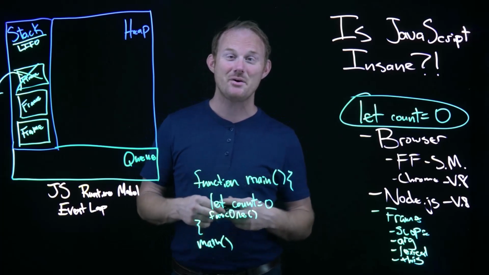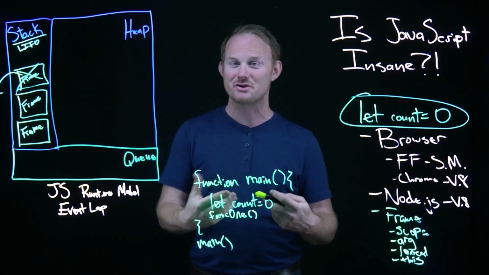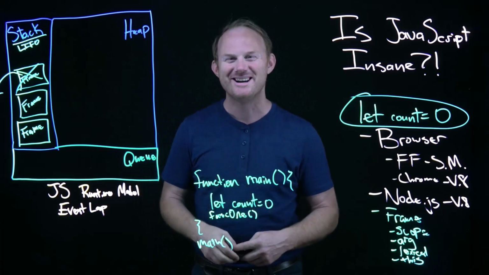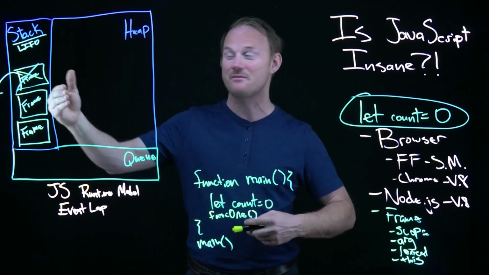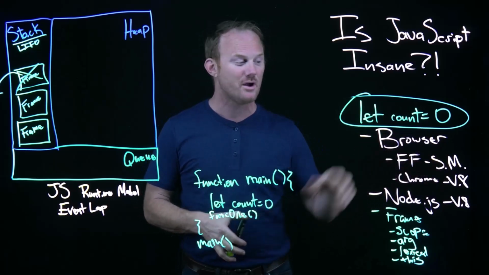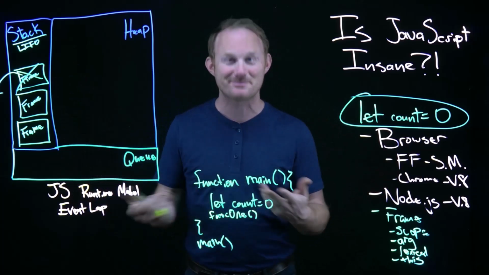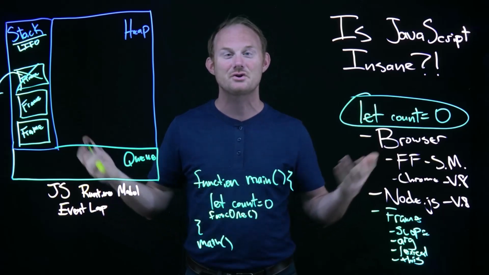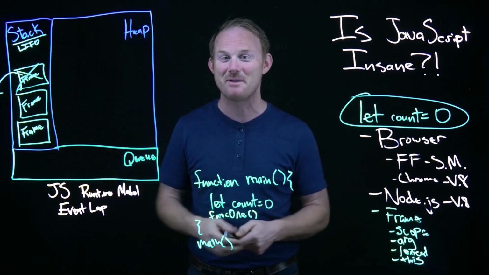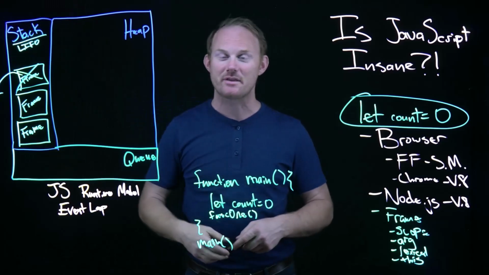Okay? As a quick note here, if you end up with too many frames, too many function calls, that is known as a stack overflow, because you have added too many frames to the stack so that you have outrun what memory has been allocated to it. So Firefox told the operating system, hey, I need this much memory. You keep adding frames because you have a recursive function call, or you have an infinite loop, or whatever, and too much stuff gets added, it runs out of memory. That is a stack overflow. That's why it's called that, because the stack here is where things are processed.